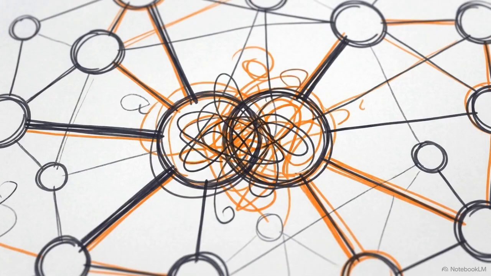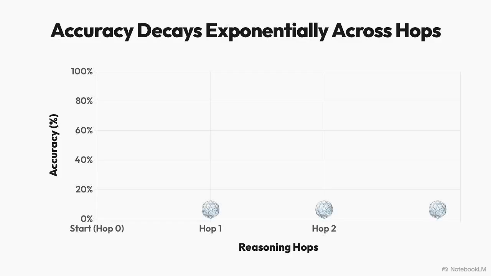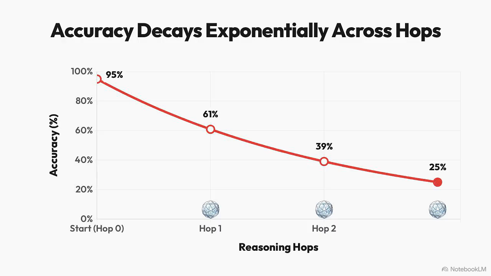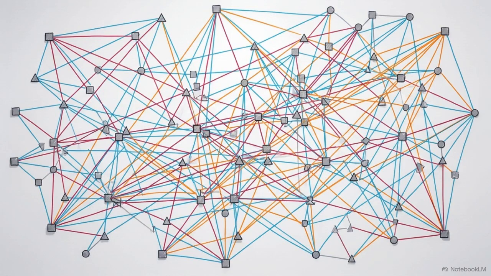The primary mathematical bottleneck of this approach is entity resolution. If your system incorrectly merges two separate entities into one node, the accuracy of your reasoning decays exponentially with every hop the agent takes. Knowledge graphs outperform vector databases in multi-hop queries, but only if the system strictly defines the causality between its data points.